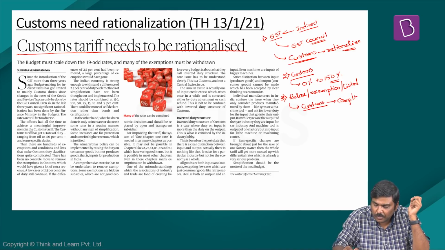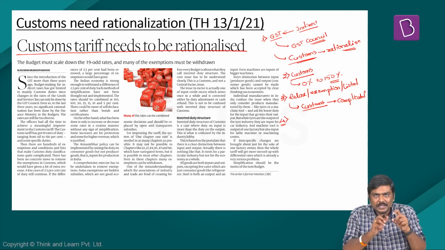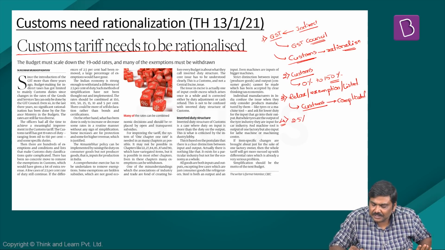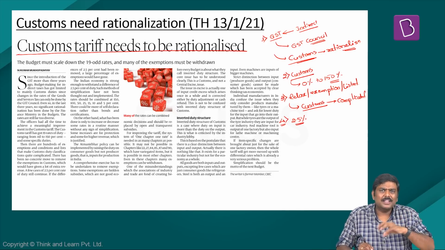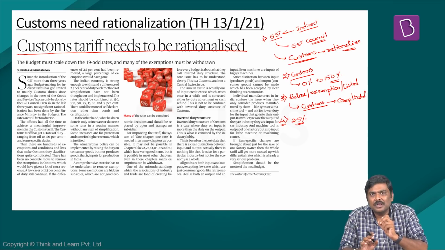This is the third very important point. Next, fourth very important point. In many of the cases, the difference in the customs duties is in the range of 2.5%. So rather than having this kind of a difference of a small 2.5%, the customs duties need to be rationalized.